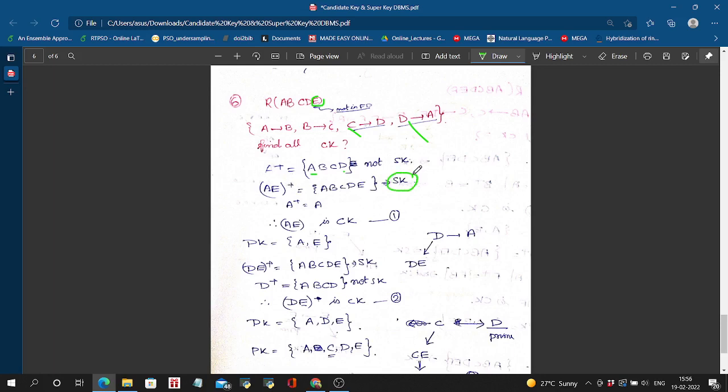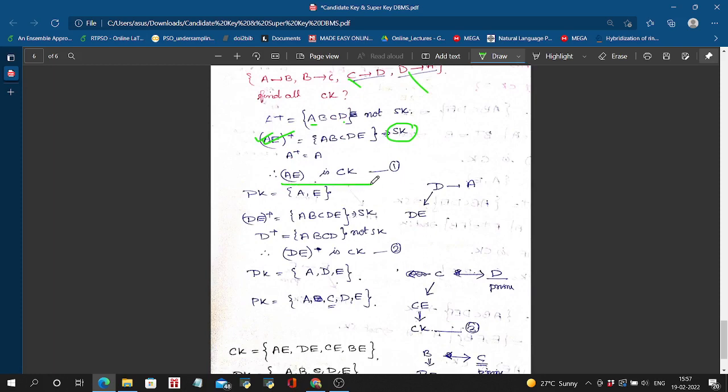So AE is the super key. What I have said is that a minimal super key is the candidate key. So if any proper subset of AE can generate all the attributes, then AE is only an SK but not a CK. So we have to check that. A star, the proper subset of AE, can only generate ABCD, not E, and E star cannot generate ABCD. So there is no proper subset that can generate ABCDE. So we can say that AE is the candidate key. Okay, you can understand that.